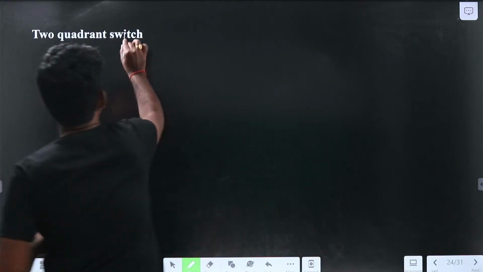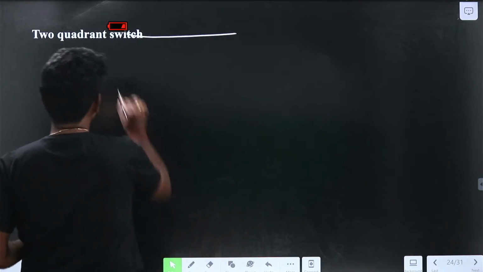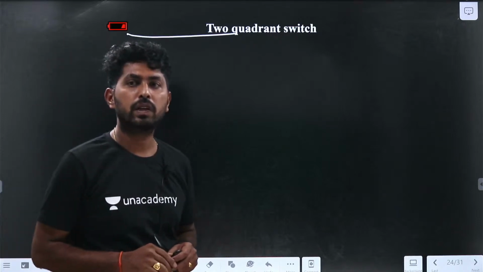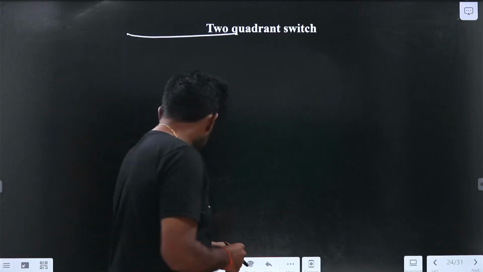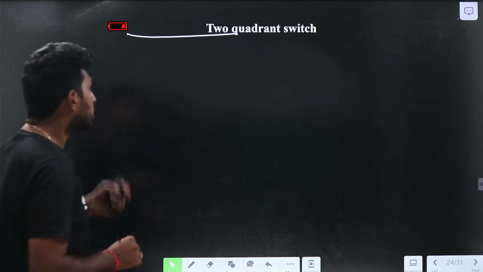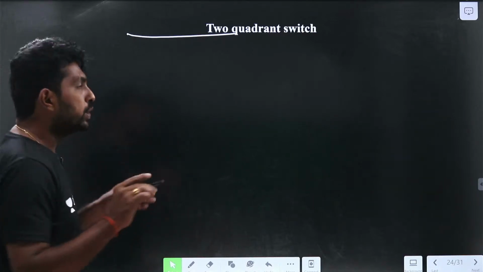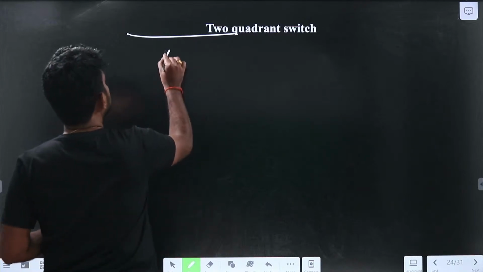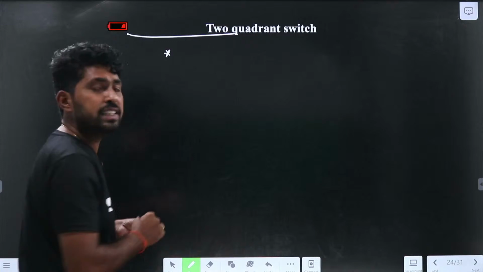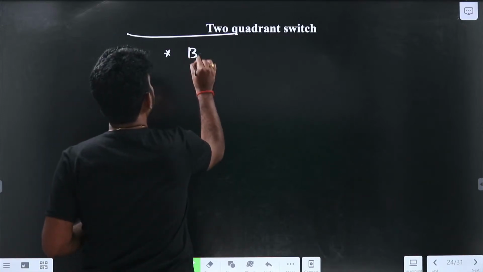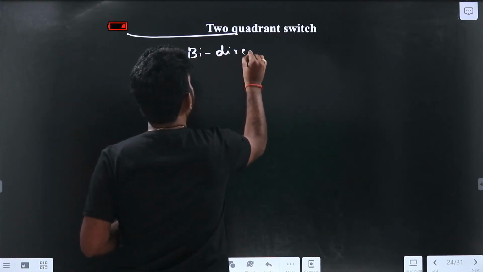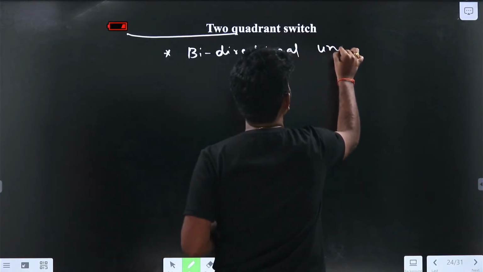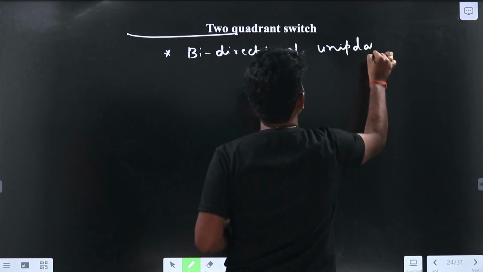Let us see the 2 quadrant switch. What are all the 2 quadrant switches? Here there are 2 possibilities. One is a bidirectional and unipolar device.